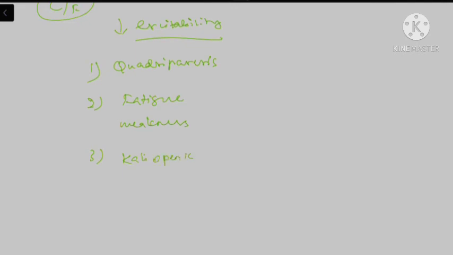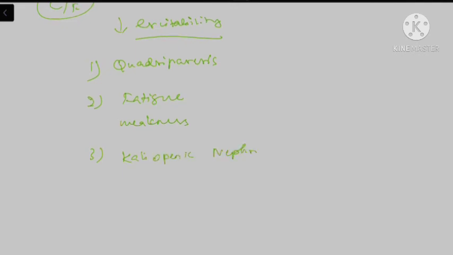kaliopenic nephropathy. What is this? Whenever there is hypokalemia, there will be excessive polyuria. There are many mechanisms to explain this.